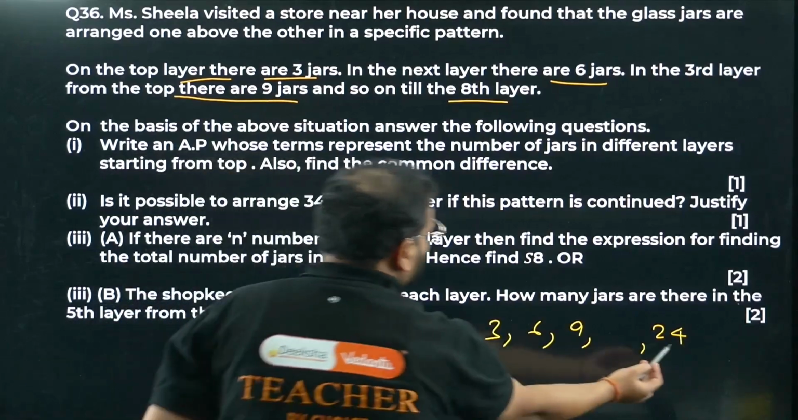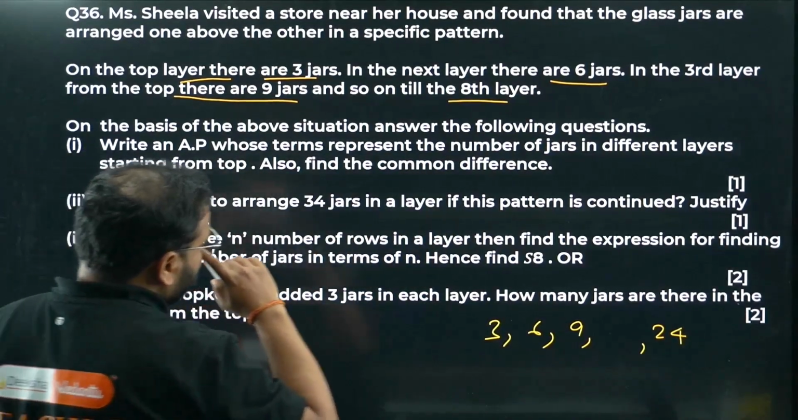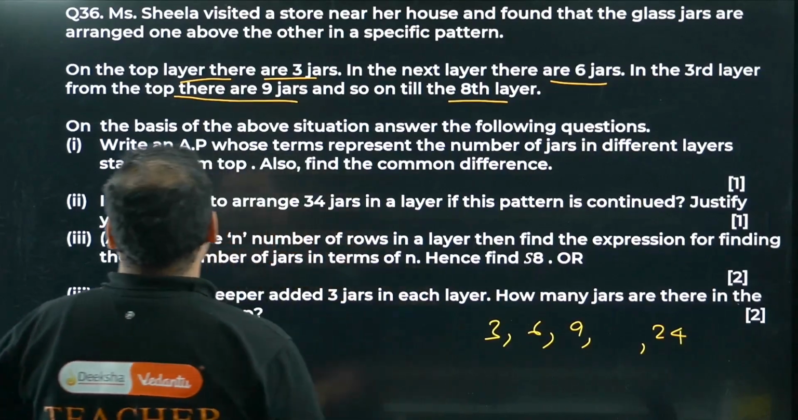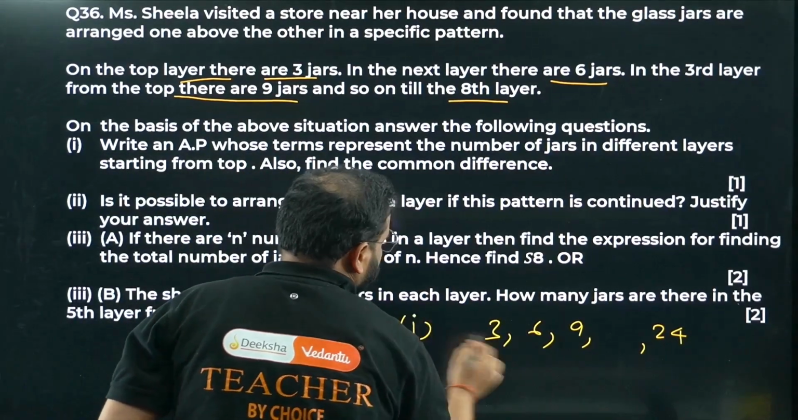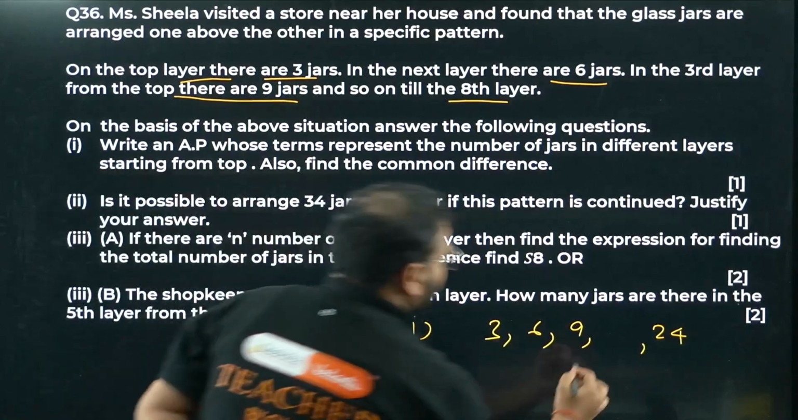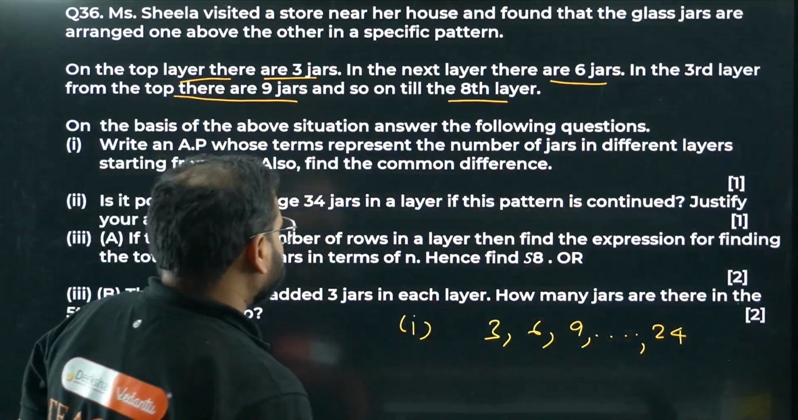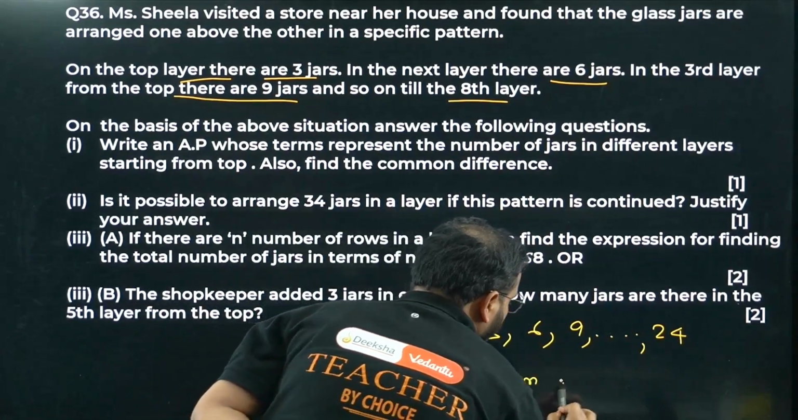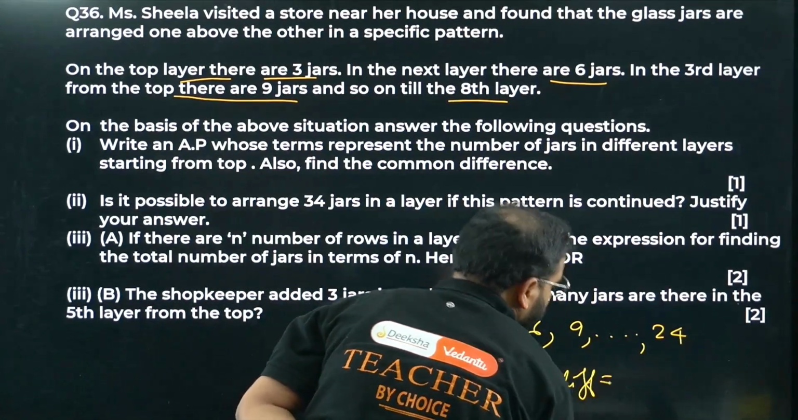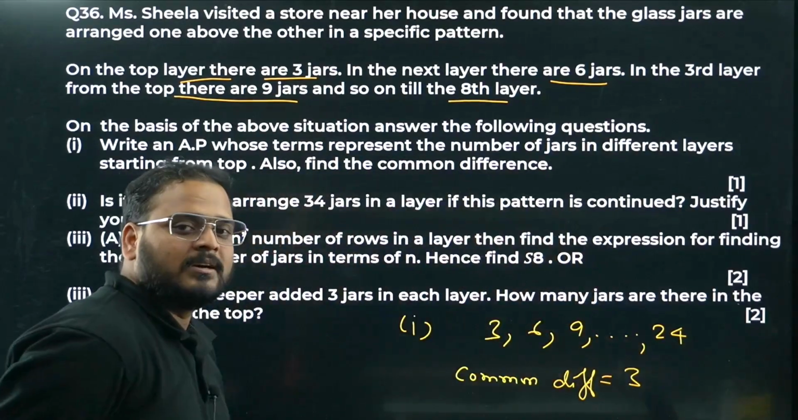This is the top jar, this is the bottom. Write an AP whose terms represent the number of jars in different layers starting from top. This is the answer for the first part: the AP 3, 6, 9, and so on till 24. And find the common difference. What is the common difference? The common difference is nothing but 6 minus 3, so simply 3. The common difference is 3.